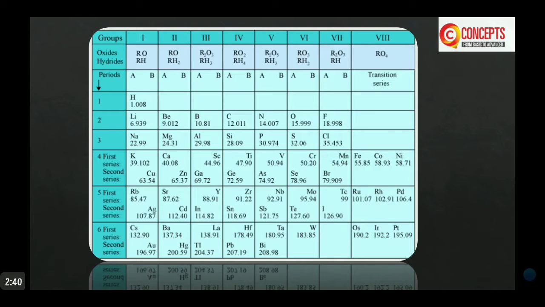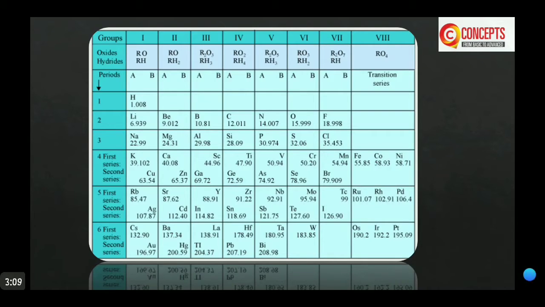He also corrected some atomic masses of the elements which were wrong. His periodic table consists of 7 horizontal rows called periods.